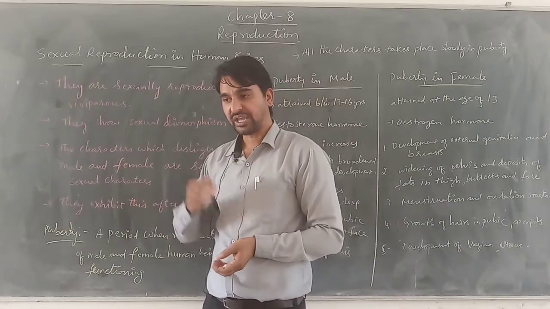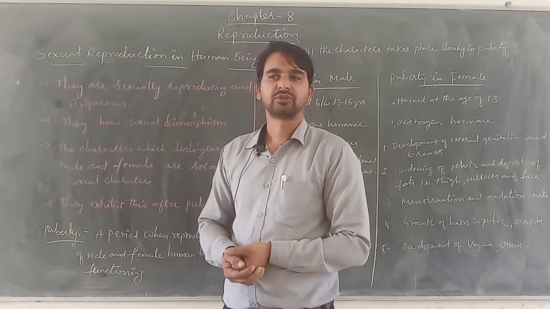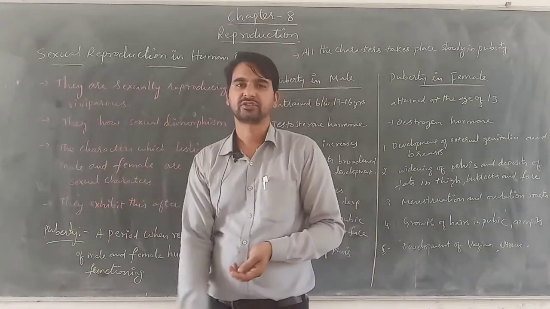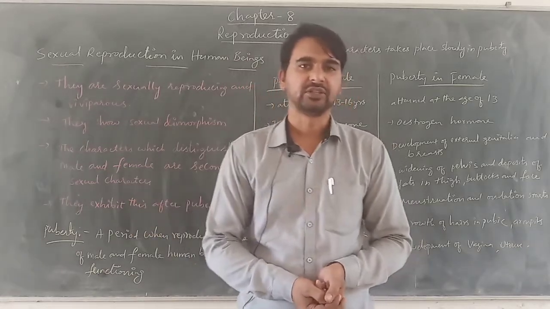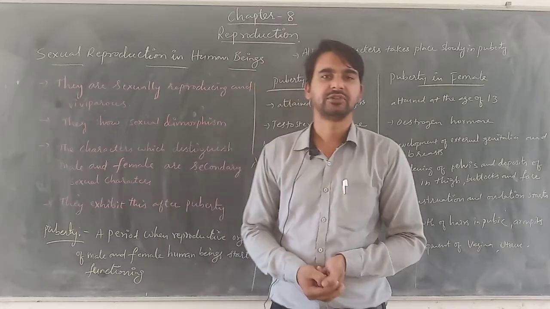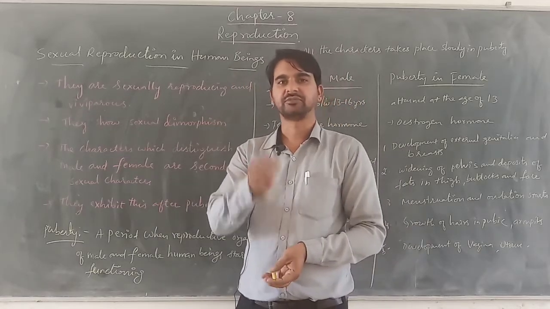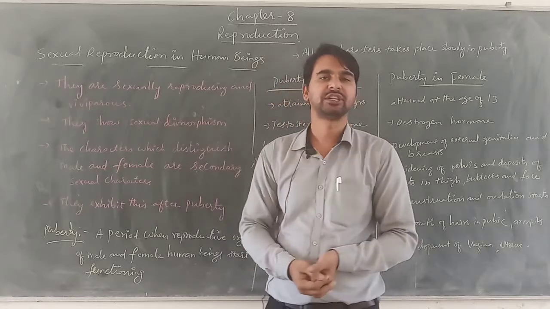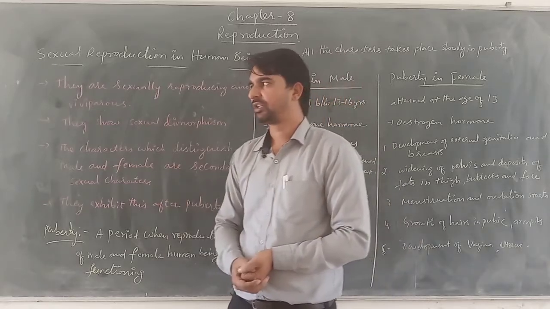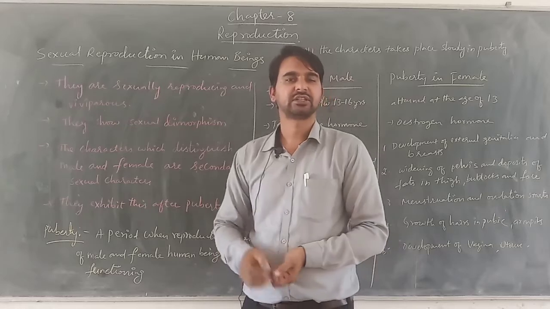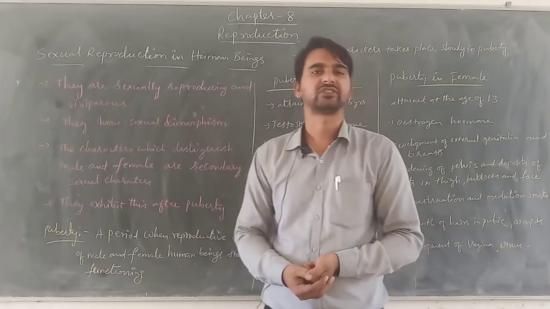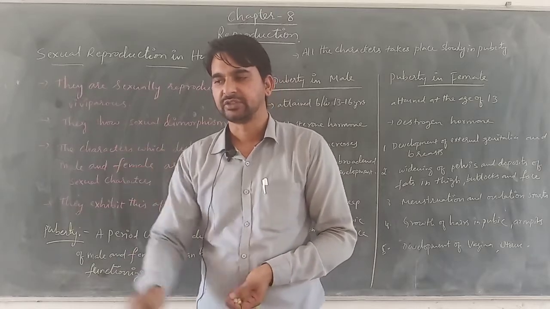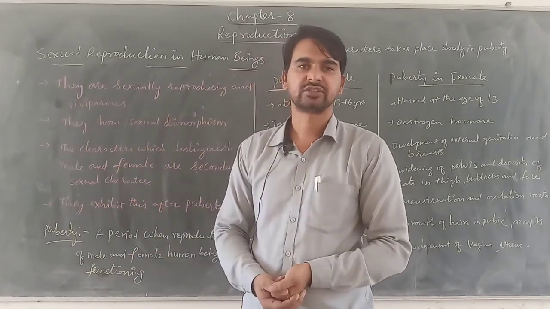Then we learned about pollination, that is the transfer of pollen grains, which helps in the process of fertilization. Pollination is differentiated into self-pollination and cross-pollination. In self-pollination, the transfer of pollen grains takes place in a bisexual flower, within the same flower or between flowers on the same plant.